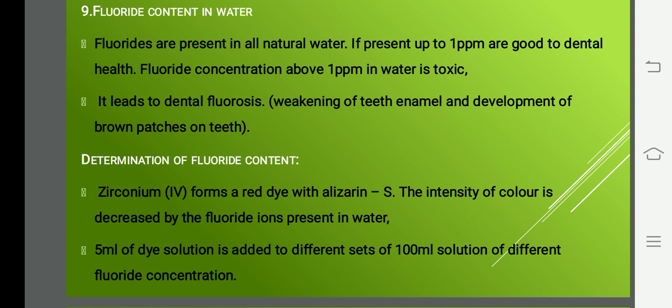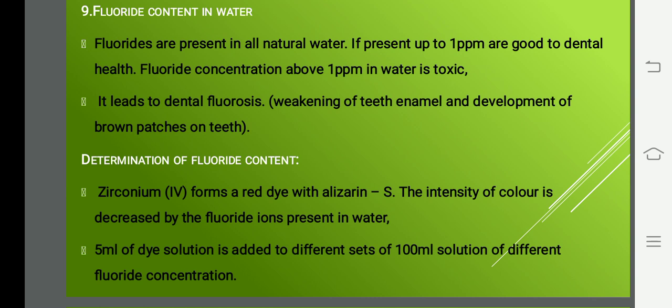If it's found to be in excess, if it comes above 1 ppm, this problem will arise, and the problem is said to be fluorosis. If we go beyond this R district, we can notice this problem. Okay, so coming to the determination, this is determined by spectrophotometric method. You can't just find it out, we identify it using color. The method we use here is spectrophotometric method, and we use a spectrophotometer for determination.